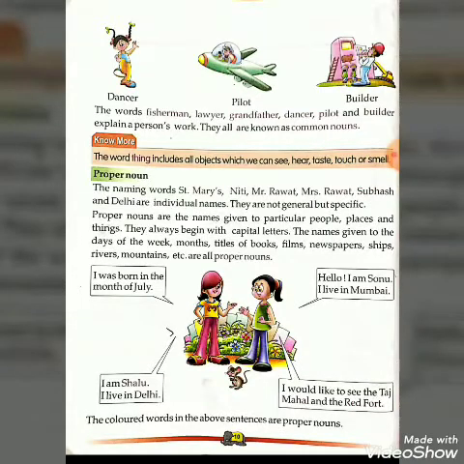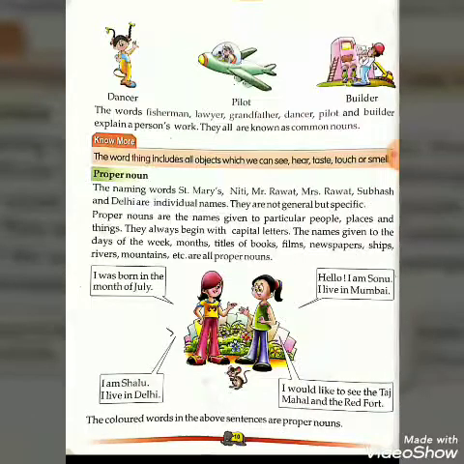You can see they are not general but specific: this is Mrs. Rawat, this is Mr. Rawat, this is Subhash. So proper nouns are the names given to particular people, places and things. They always begin with capital letters.